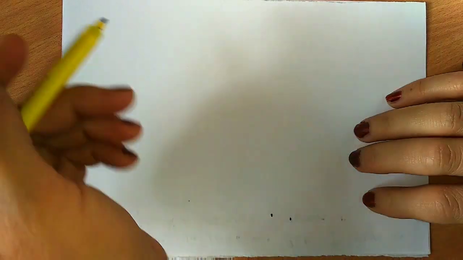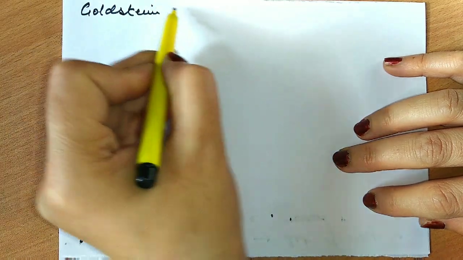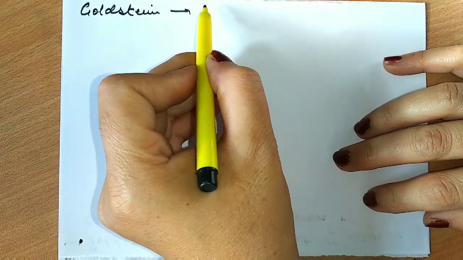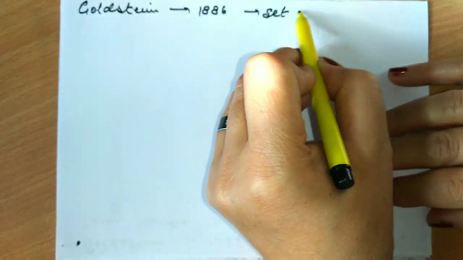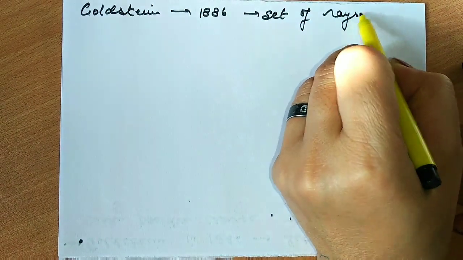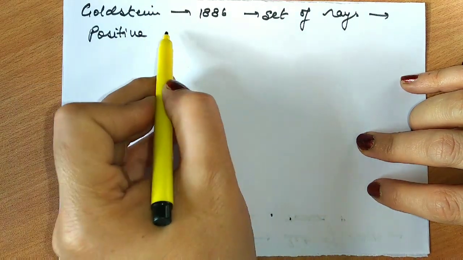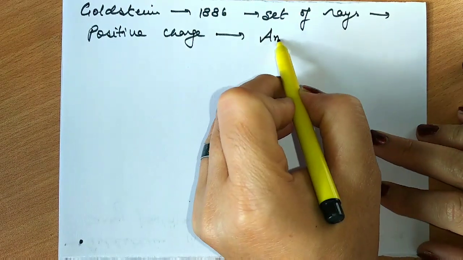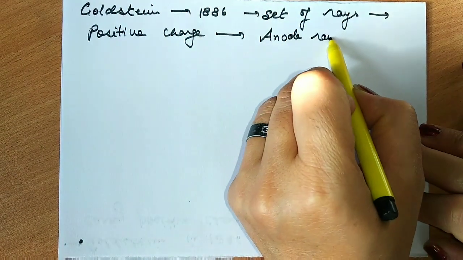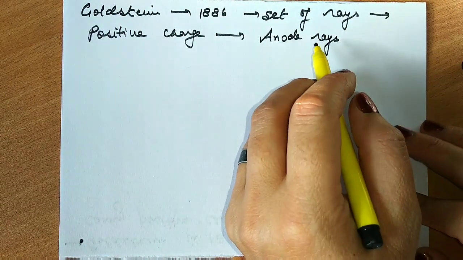After the discovery of electron, Goldstein discovered another set of rays in 1886, having positive charge. They were named anode rays as the direction was from anode to cathode.